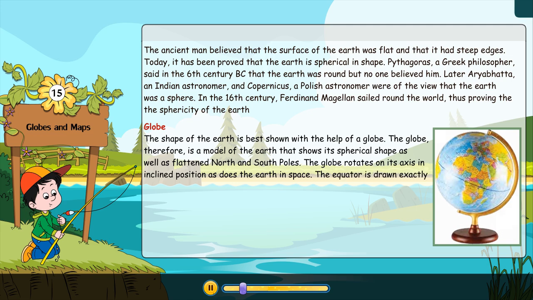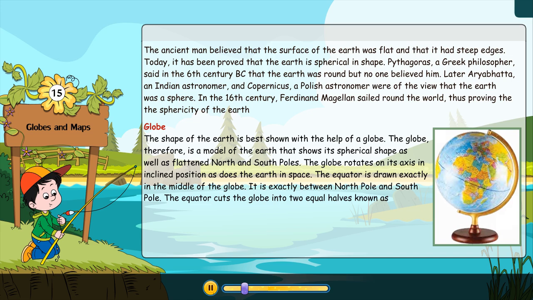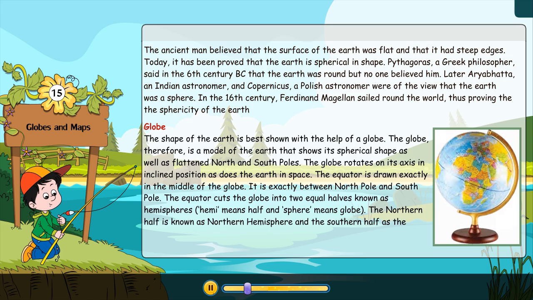The equator is drawn exactly in the middle of the globe. It is exactly between North Pole and South Pole. The equator cuts the globe into two equal halves, known as hemispheres. Hemi means half, and sphere means globe. The northern half is known as Northern Hemisphere, and the southern half as the Southern Hemisphere.